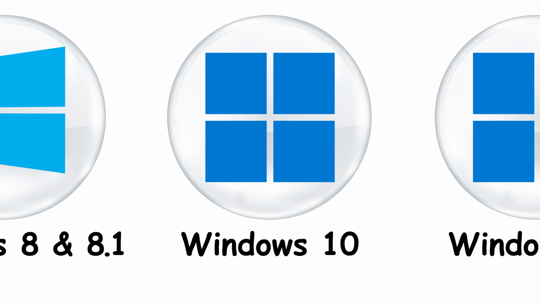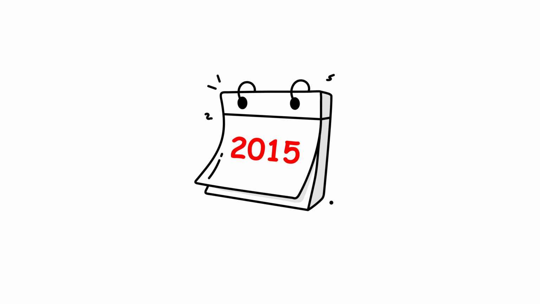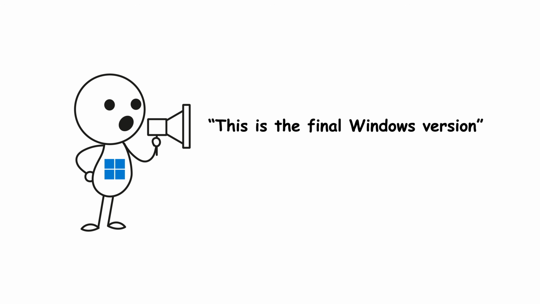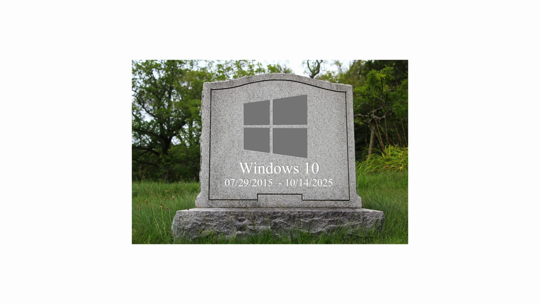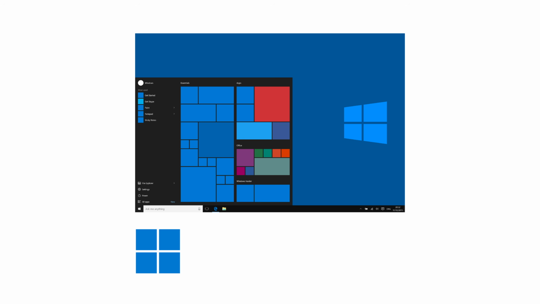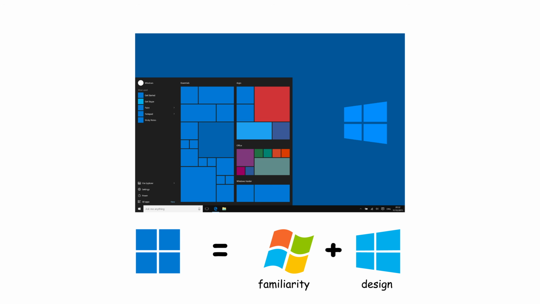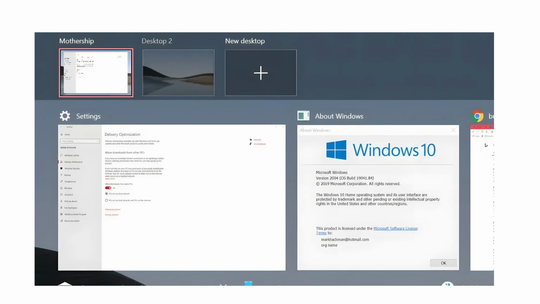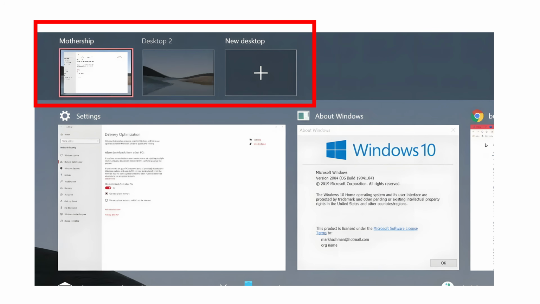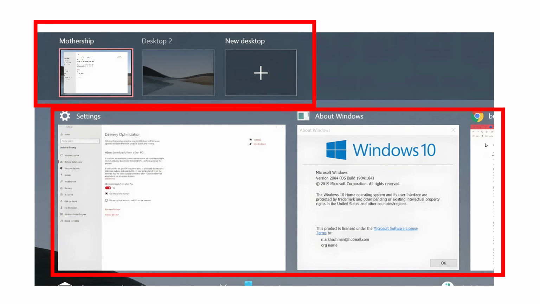Windows 10, the one that was supposed to be the last, released 2015. Microsoft promised, "This is the final Windows version. We'll just update it forever." That did not happen. Windows 10 mixed Windows 7's familiarity with a touch of Windows 8's design. It introduced virtual desktops, Task View, and solid performance.